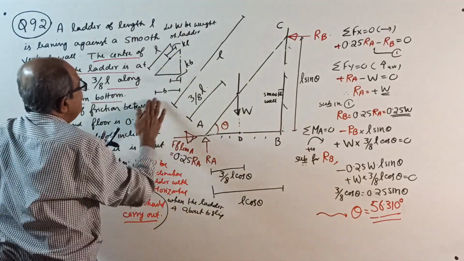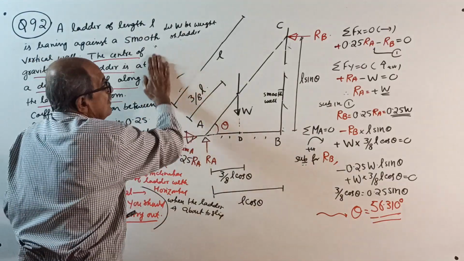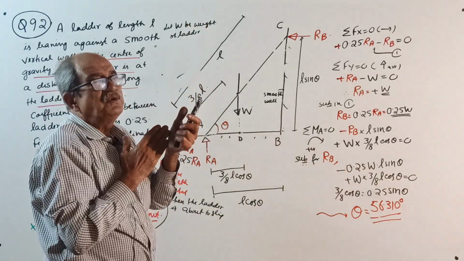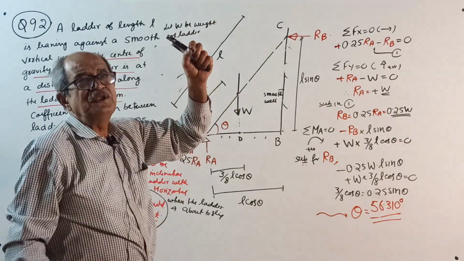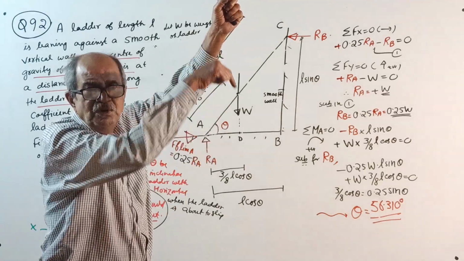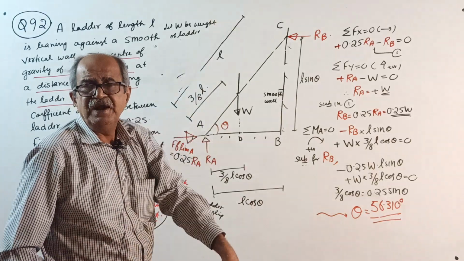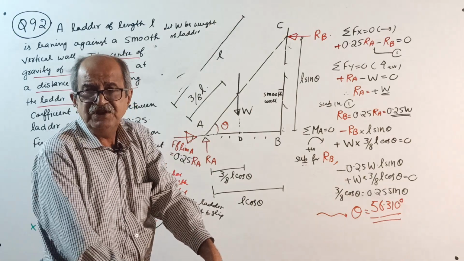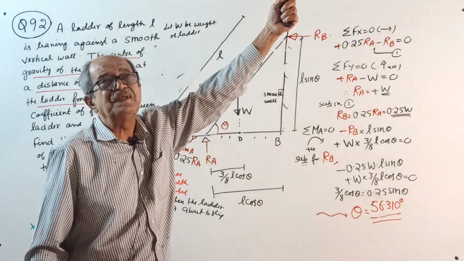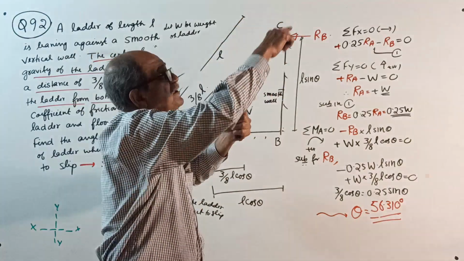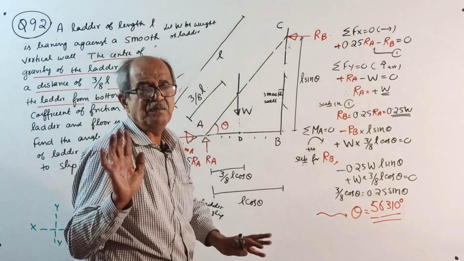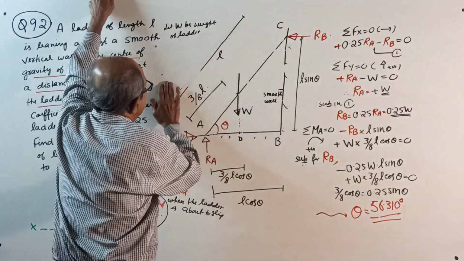Or, an easy way to make a note: from a particular point, as you go along the inclined way, whatever percent of the inclined length you cover, when you project it horizontally you have to go by the same percentage of the base. Or, from the top, if a point is some percentage of the length, when you project it, from there you have to come the same percentage. This much common sense is required.